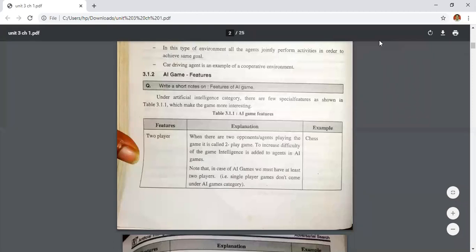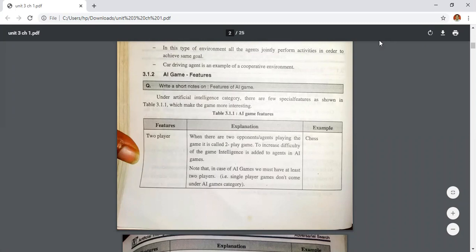To increase the difficulty of the game, intelligence is added to the agent in an AI game. Both opponents will implement their intelligence to win the game, for example in chess.